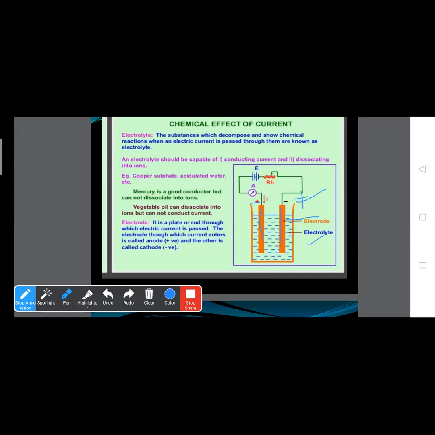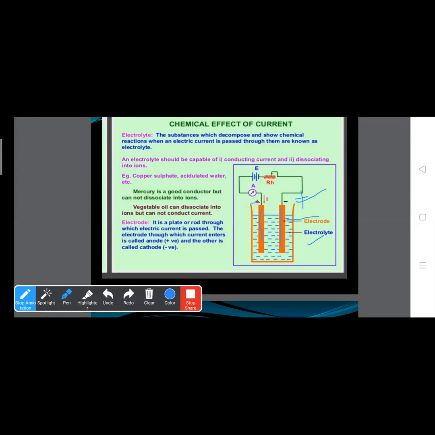As I told you, a cell is a device which creates a constant potential difference between two terminals, two ends of a conductor. As a result, an electric field is created in the conductor directed from positive to negative. Clear? So I think it is clear to you what a cell is, and what electrode and electrolyte are.